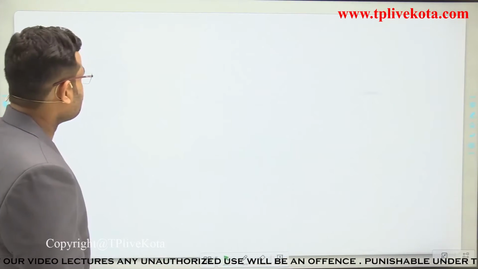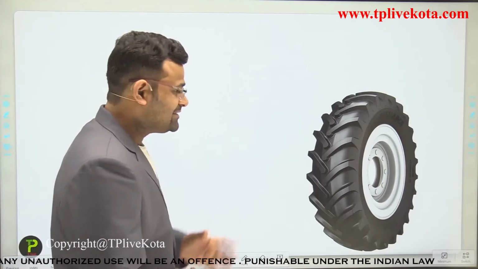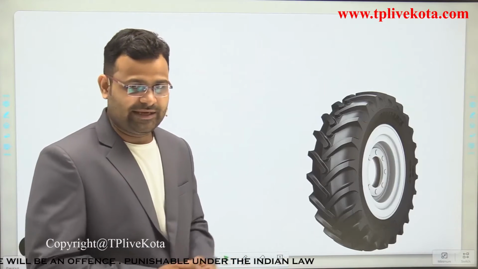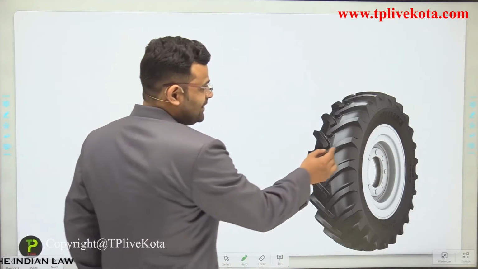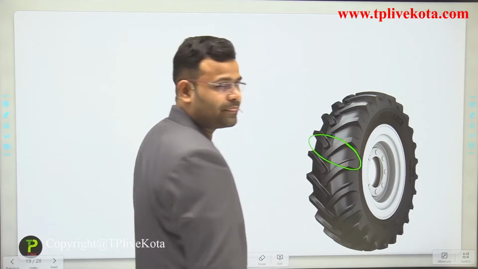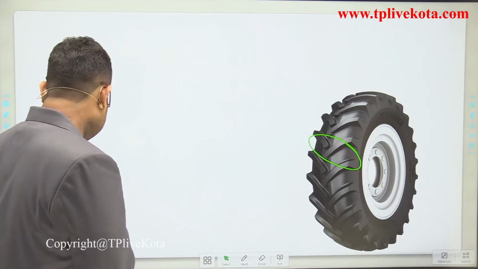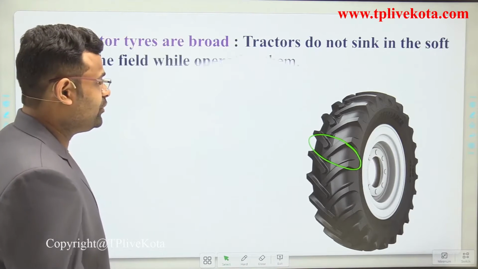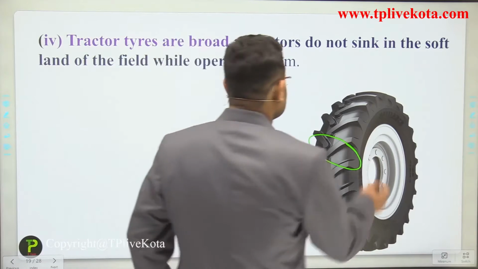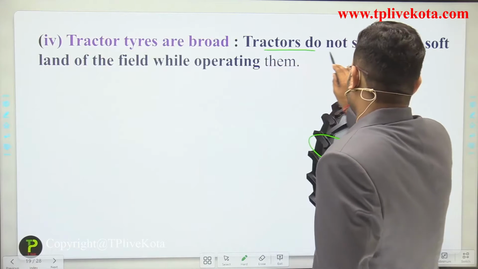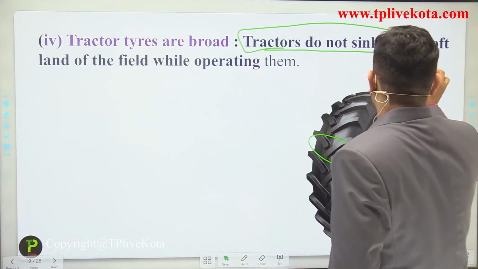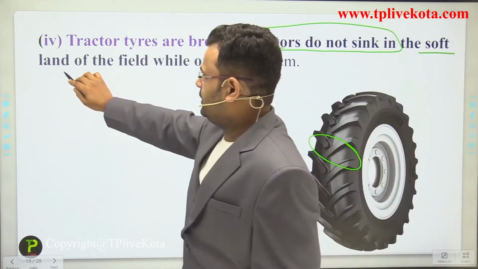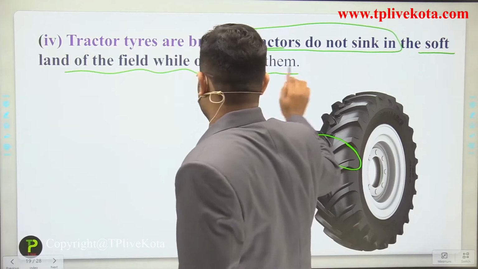Now, this tire is used in a tractor. Why? This tire has a broad shape. Why do we use these tires in broad shape? Because when we use broad tires, the tractor does not sink in the soft land of the field in our agriculture land.